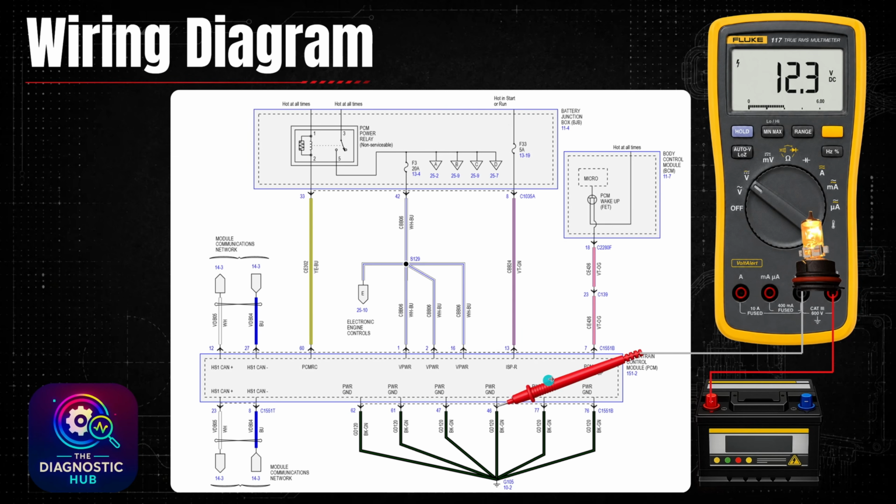Same thing, moving the meter over to the ground. I'll go across each one of these just to verify I have good ground across all of these. And it was the same thing, brightly illuminated my bulb, have good voltage across them all. So not seeing any issues on the power or ground side of this powertrain control module.